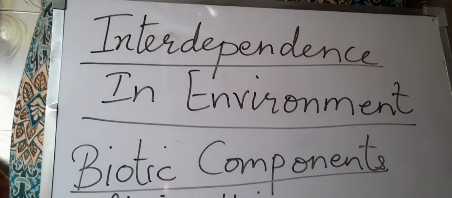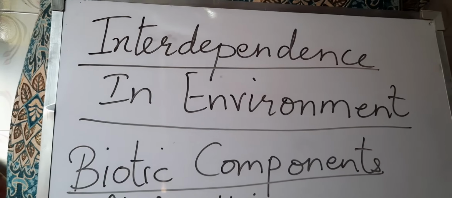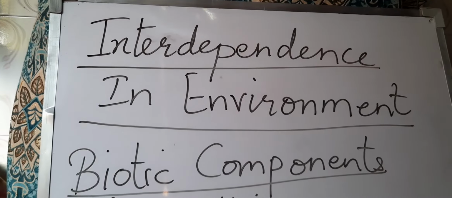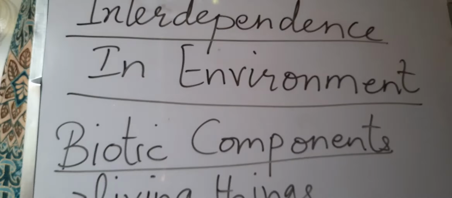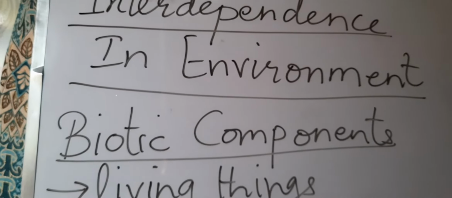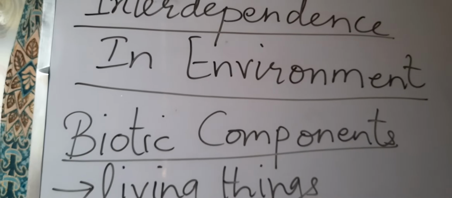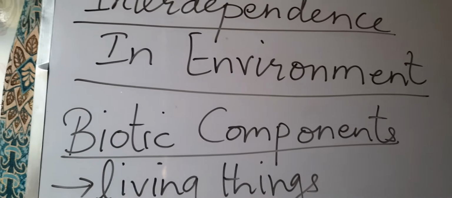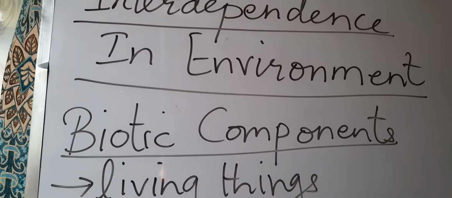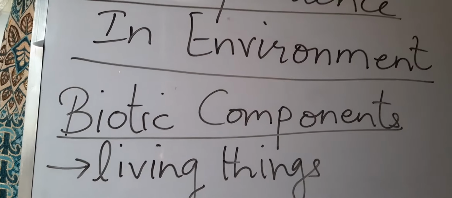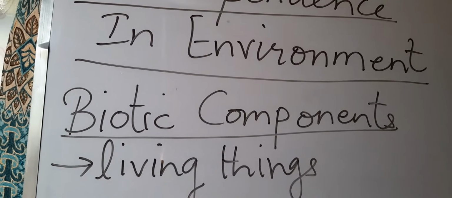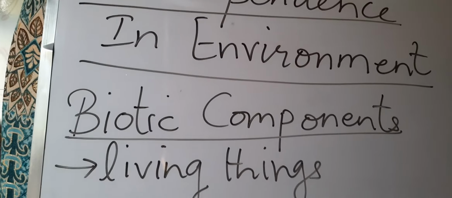So, there are many living things and non-living things present on the earth. The living things present on the earth are called biotic components. Clear? All the living things that are found on the earth are called biotic components, and they include the plants, the animals, and the human beings.